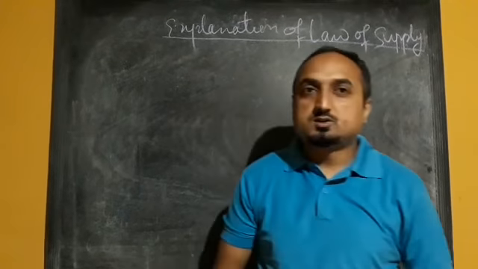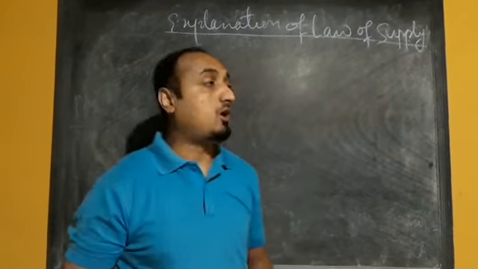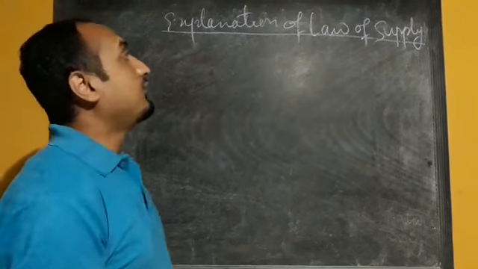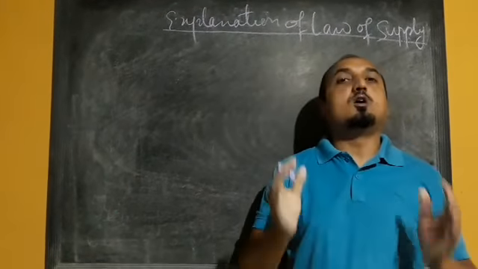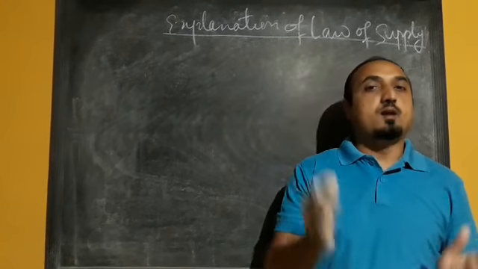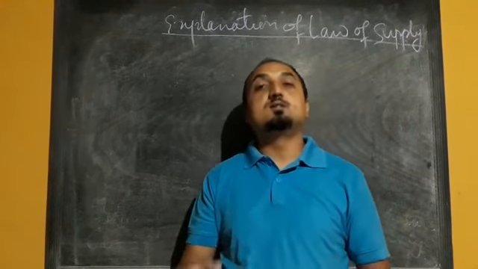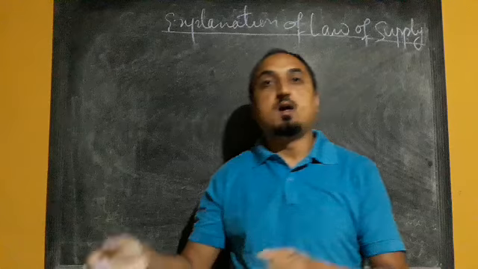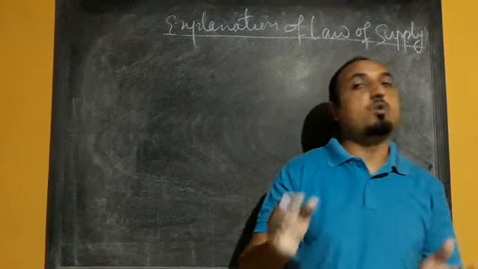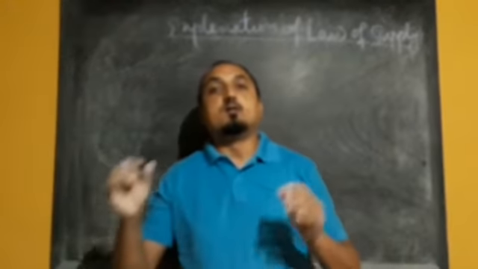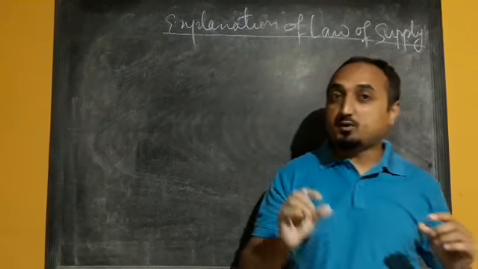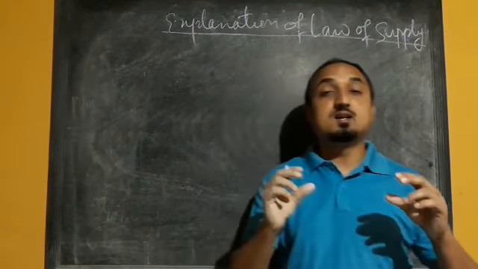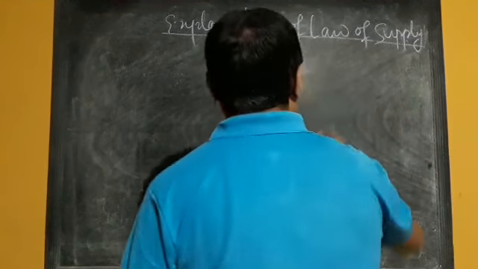Hello my dear students. So today I am going to start the next topic, that is explanation of law of supply. In the case of law of supply we have done that, other things remaining constant, when the price of a commodity increases, the quantity supply increases, and when price of a commodity decreases, the quantity supply will decrease. It shows the positive relationship.